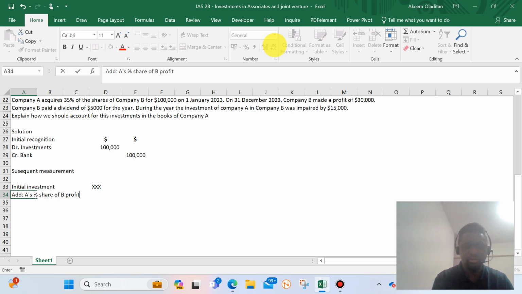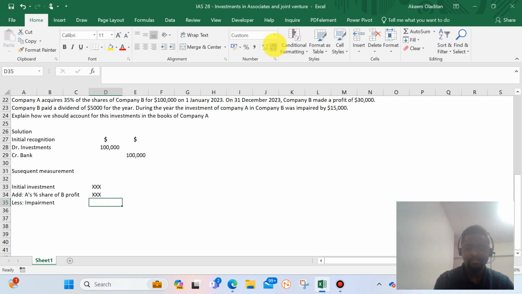So let me use that word. Next, if there's any impairment, yes, there's impairment. So also the fact that we talk about dividend received,